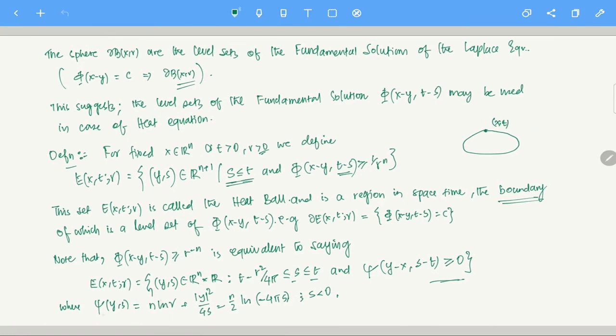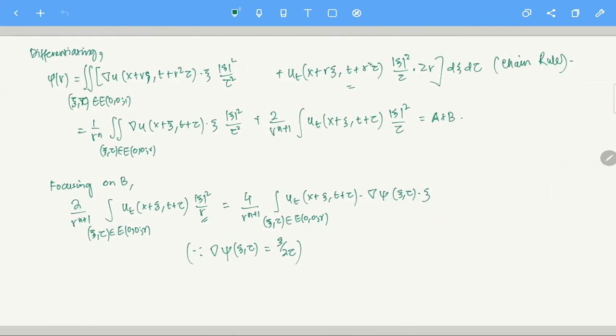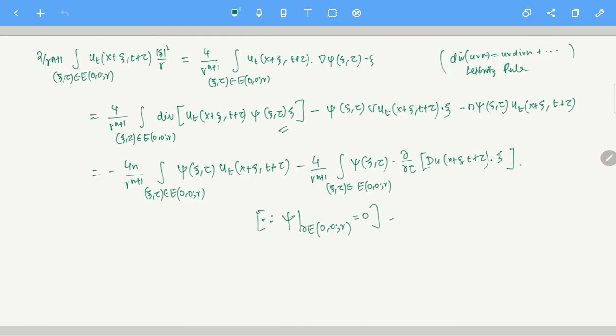Phi, I mean, I am calling this phi, right? Phi is defined like that. If you want, you can check it yourself. Phi is essentially going to be 0 on the boundary of the ball E(0,r). Please check that part. If you are not convinced, please check this part. So since phi is 0 here, from Gauss divergence, what do you have?